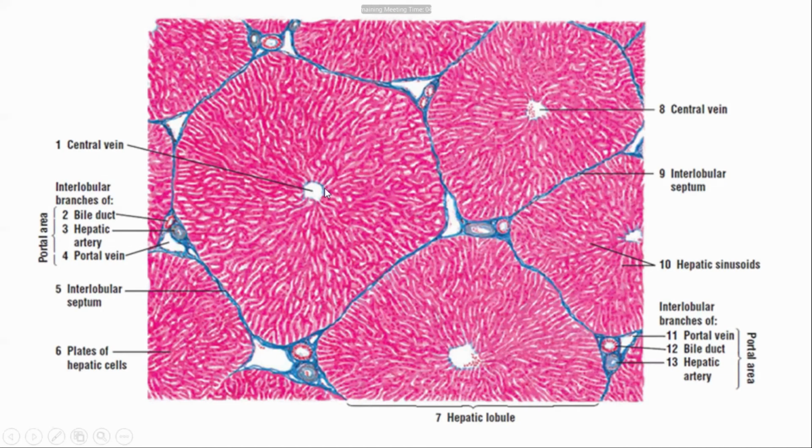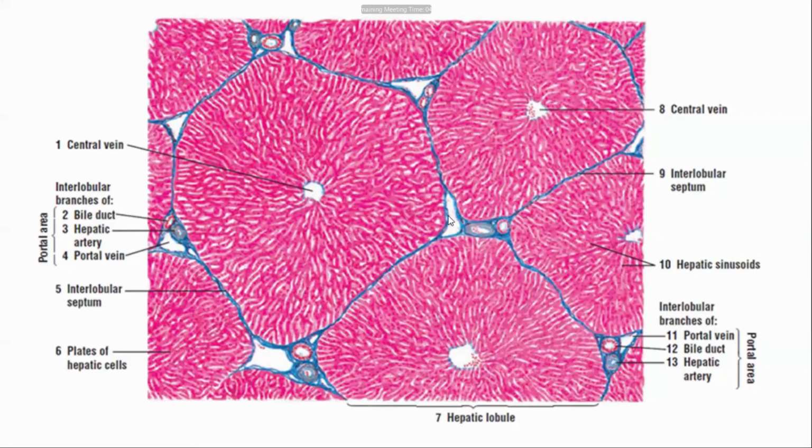This is the central vein, and at the apex of the lobule, this is the portal tract. The portal tract contains the bile duct, hepatic artery, and portal vein, also known as the portal triad. So what is the portal triad? The portal triad consists of the bile duct, hepatic artery, and portal vein.